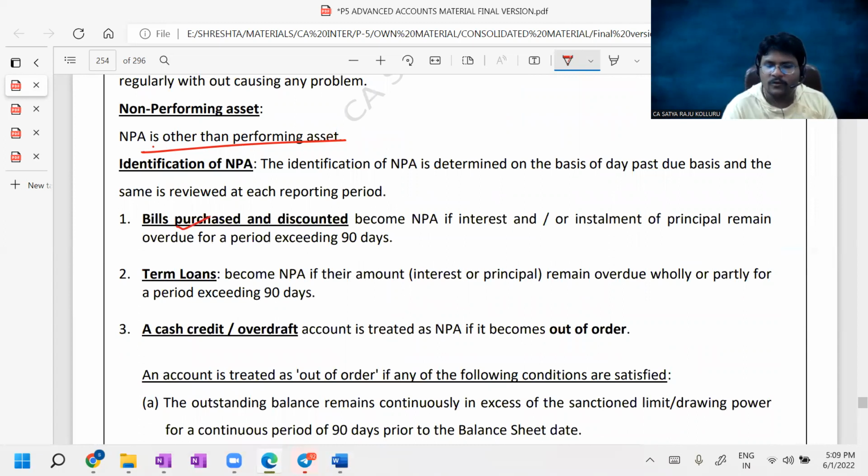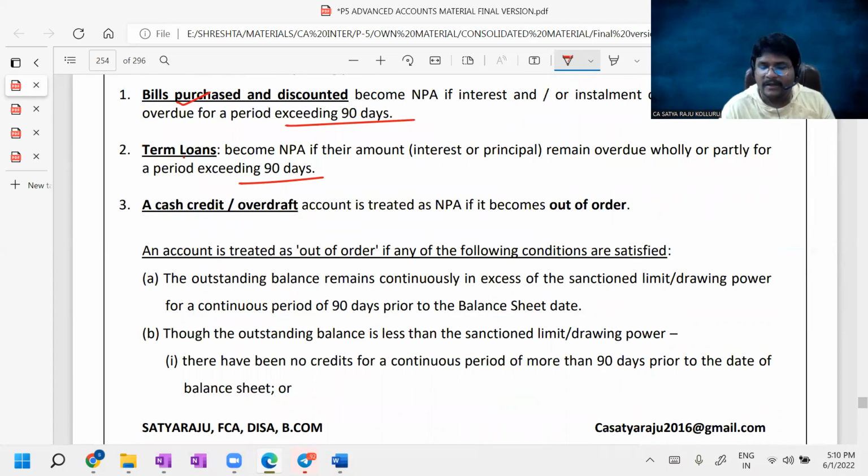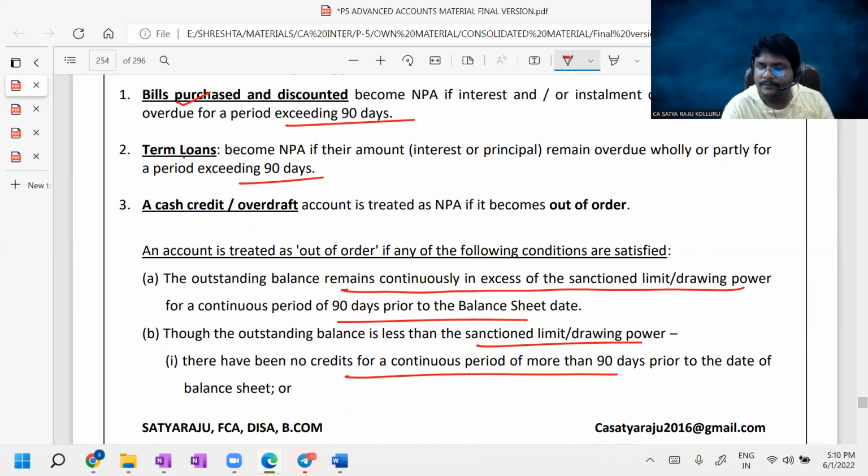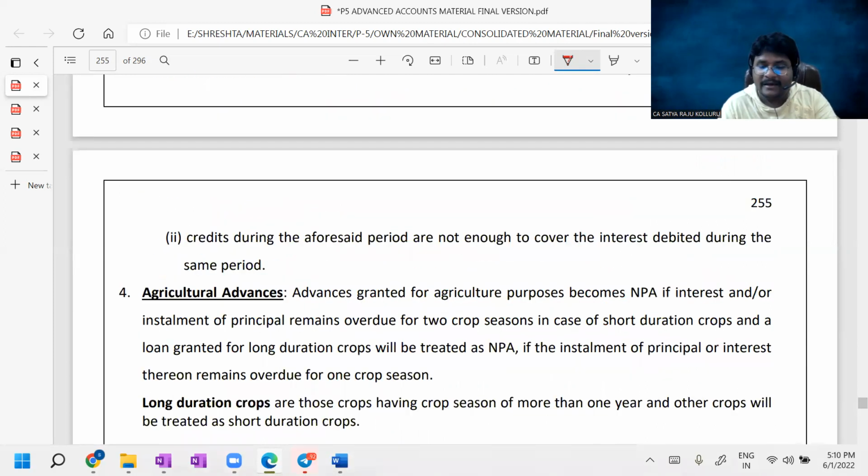Bills purchased and discounted are known as NPA if overdue exceeds 90 days. In case of term loans, if it exceeds 90 days. Cash credit or OD is termed an NPA when the outstanding balance remains continuously in excess of the sanction limit or the drawing power for a continuous period of 90 days. Or maybe it is less than the sanction limit or the drawing power, but there are no credits to cover the interest prior to the date of the balance sheet. There are no credits, or else credits are there, but they are not enough to cover the interest at all. Then we can treat those as non-performing assets in case of CC or OD.